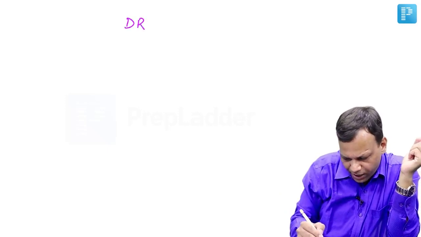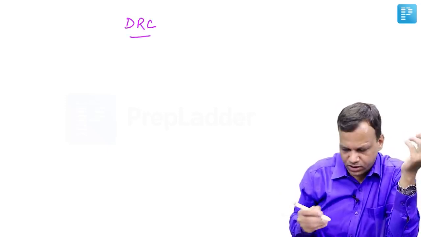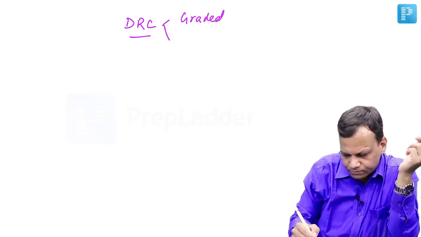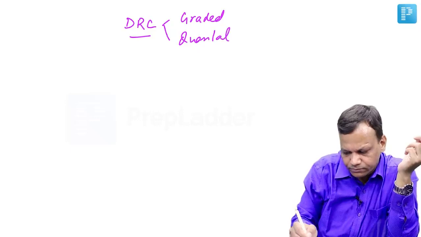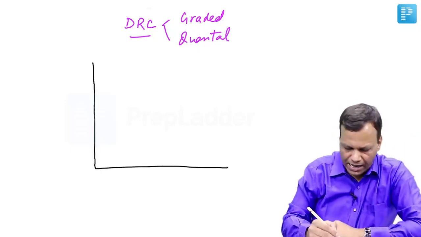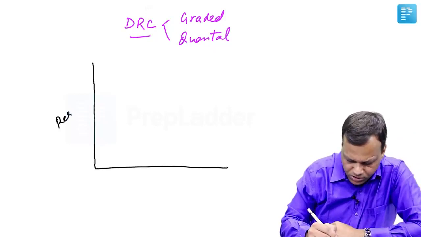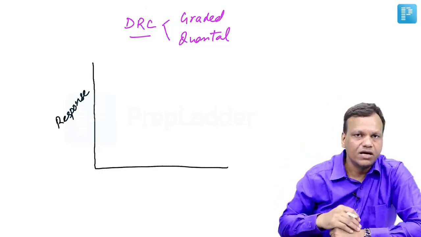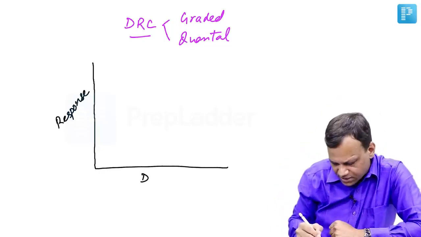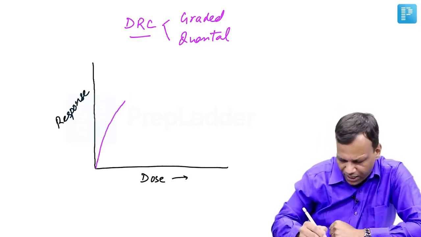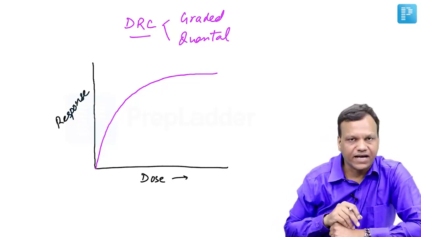Okay. Next important concept in pharmacodynamics is the dose response curve. Dose response curve may be of two types. It may be graded, it may be quantal. If on the y-axis there is a response, not percentage of people, it is how much response, 0%, 1%, 10%, 100%, not the number of people, and on the x-axis there is dose of the drug. If we plot a graph, it will become a hyperbola. Shape of DRC is hyperbola.